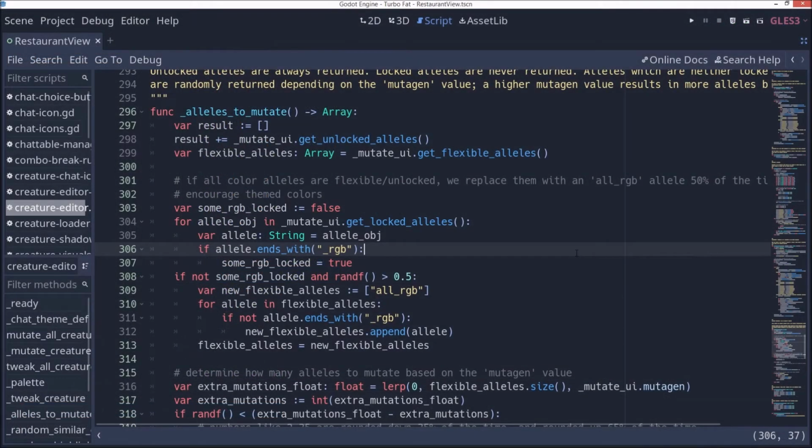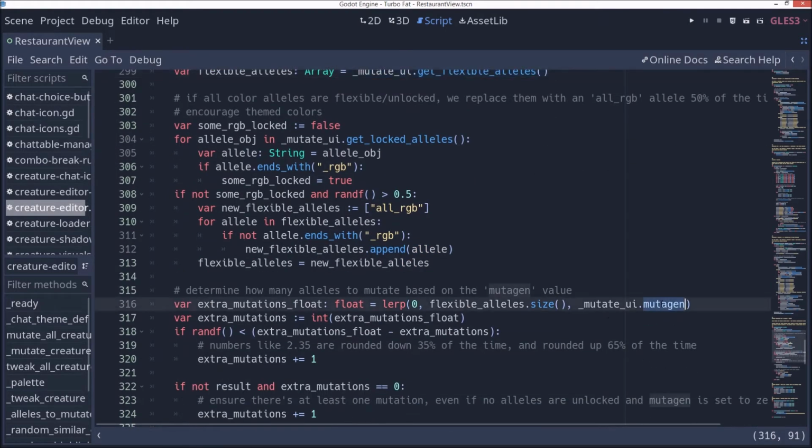So the mutation algorithm is a 2-step process. The first step involves deciding which alleles to mutate, and the second step involves mutating them. So to pick which alleles get mutated, we always mutate all of the unlocked alleles, and then we take the remaining alleles that are not locked, and we just pick a random set based on the current mutagen value. And that's how it gets the list of alleles to mutate.